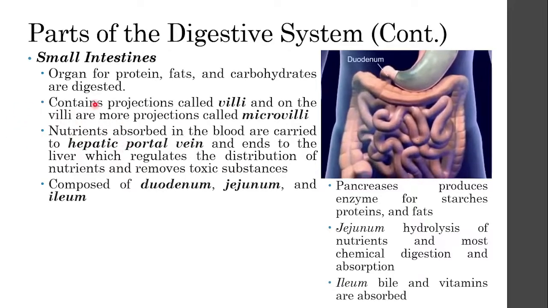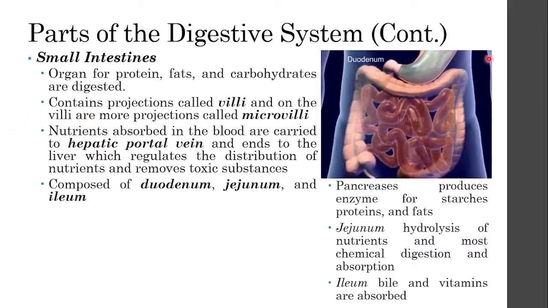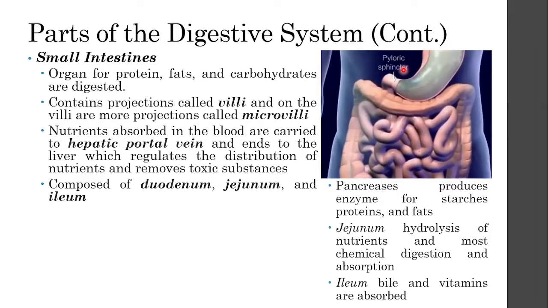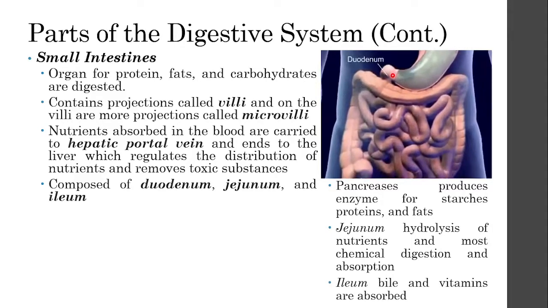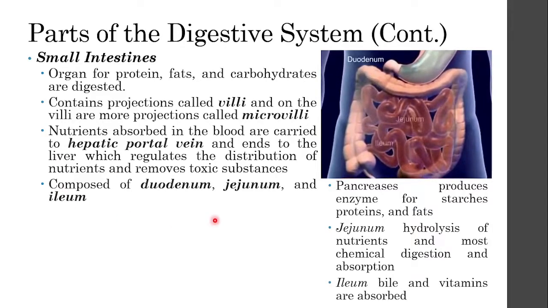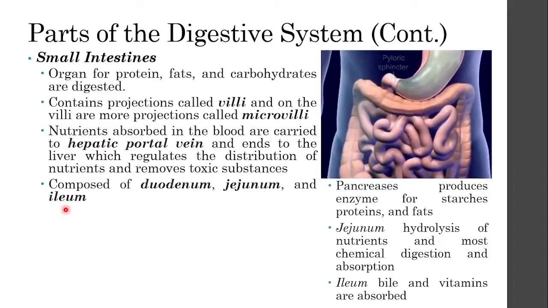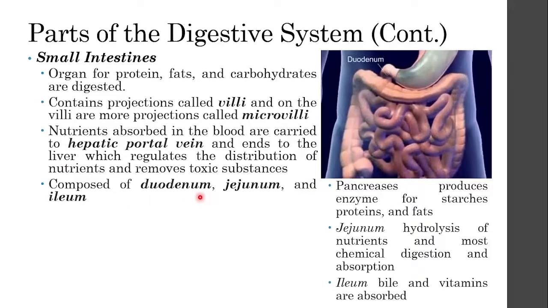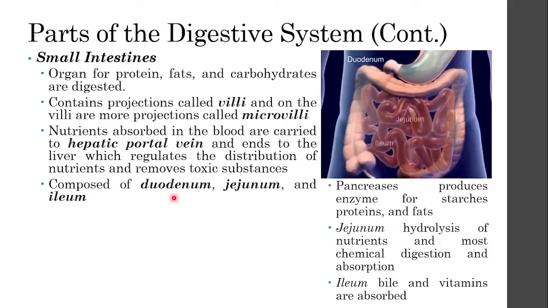So this is the nutrients. Then the chyme that enters, how does it enter the small intestine? First, the pyloric sphincter pushes the chyme from the stomach into first the duodenum, and then it moves to the jejunum, and then it ends on the ileum. These are the three parts of the small intestine.